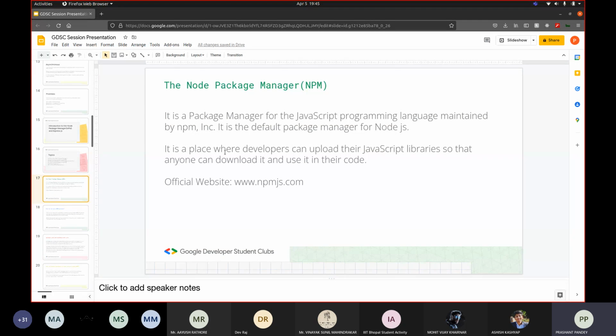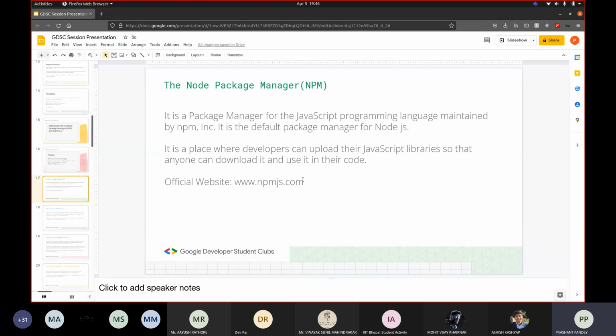So what Node did was that it created an online repository for libraries, and it's called the Node Package Manager. It is a place where people who create libraries, or create something exceptional that maybe you can use, maybe something that you have to use more than 1,000 times in your code. People have created code for that. They simply post this library on the Node Package Manager website. The official website is npmjs.com.